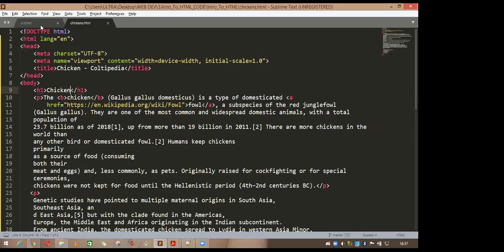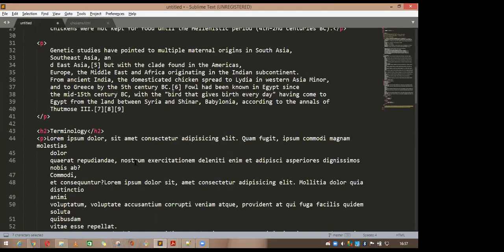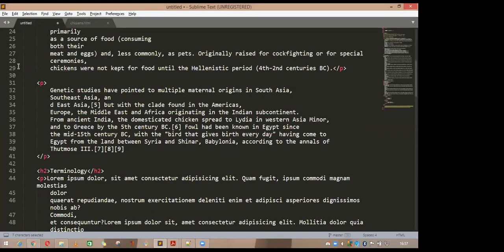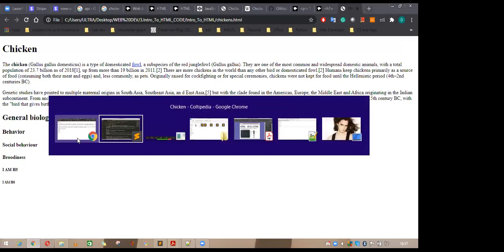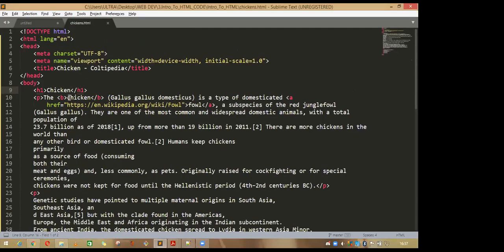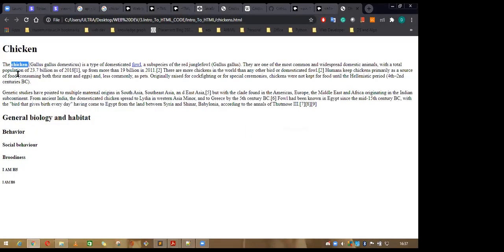Okay. So suppose if you want to make it bold, for the bolding section you use the B tag or a strong tag. So I am using the B tag for this one. Go here. Suppose that I am cutting this. Okay, write B, hit tab, and paste it. So if you go here, refresh the page, you will see this one is chicken in the B tag.